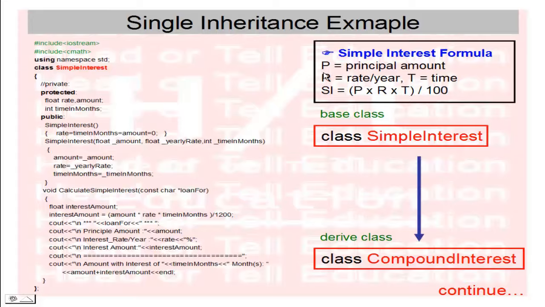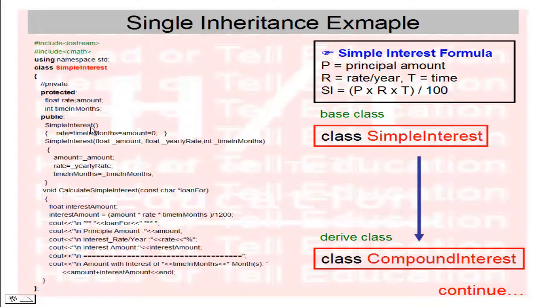So on this basis I have created the class header file, using namespace std, and the class name is SimpleInterest. Here I have commented the private keyword, because according to our previous slide, private properties and member functions are not accessible in the derived class. So I have commented it and used the keyword protected.